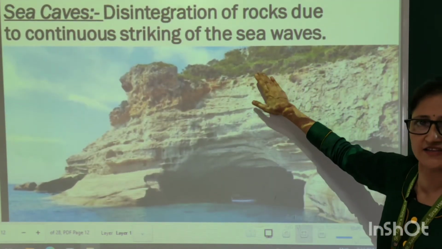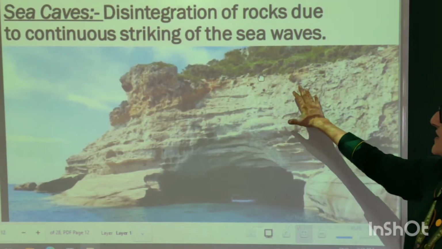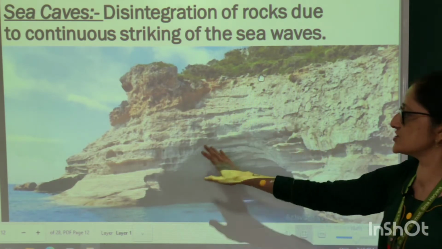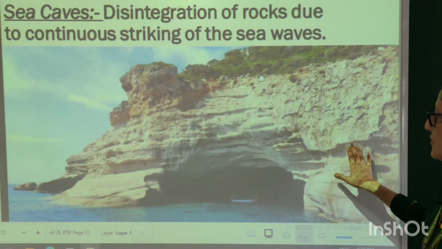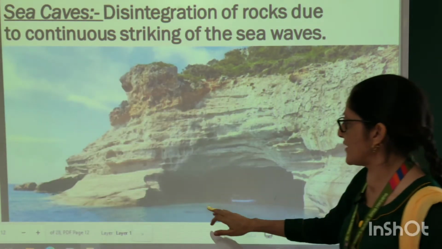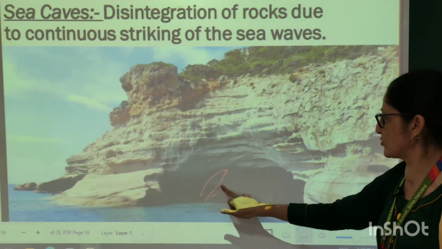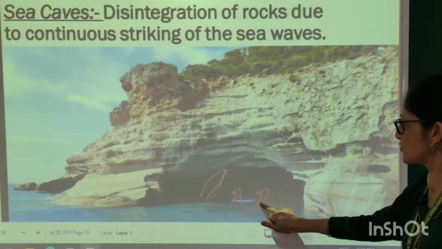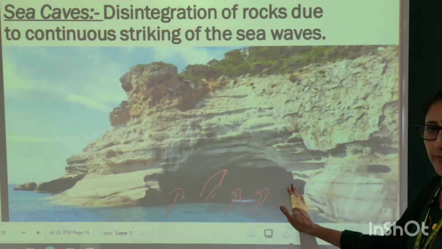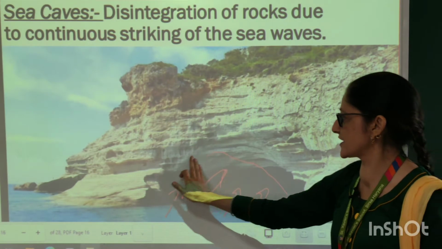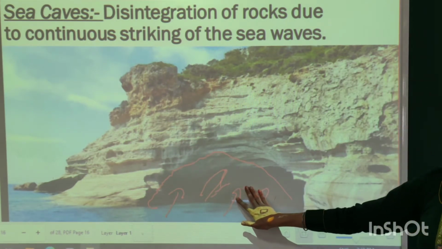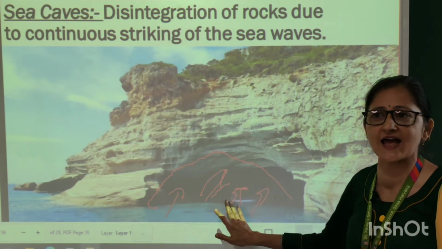Next are the sea caves. These sea caves are the disintegration of rocks due to continuous striking of the sea waves. When sea waves regularly strike the sea cliff, the lower part of the sea cliff gets eroded and it gives a shape like a cave. That's why these are known as sea caves.